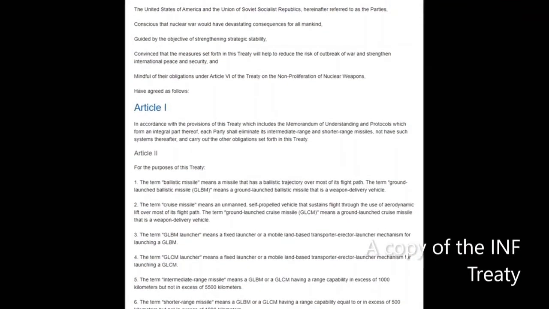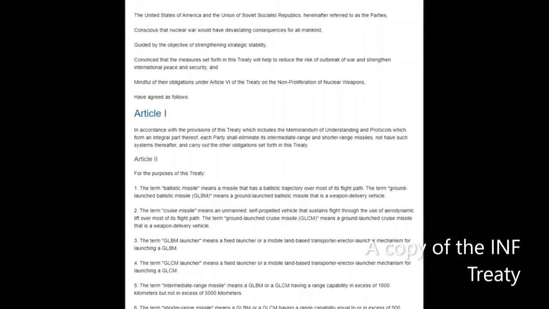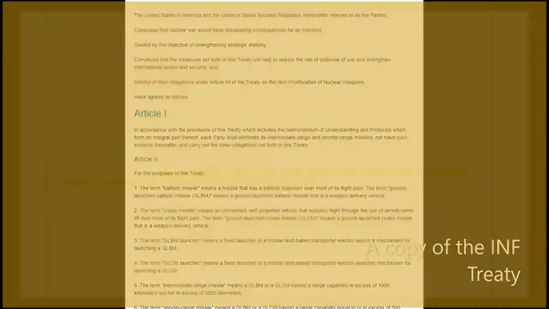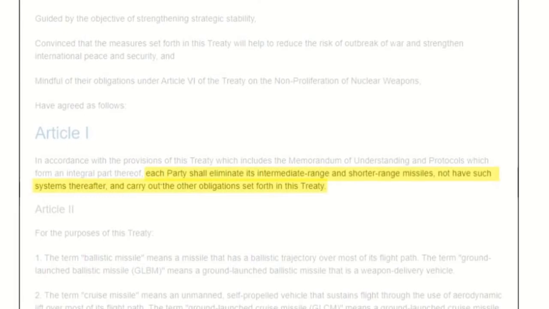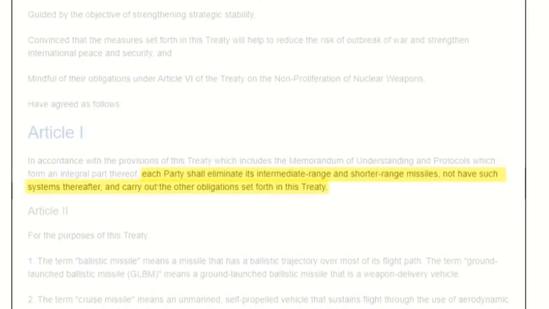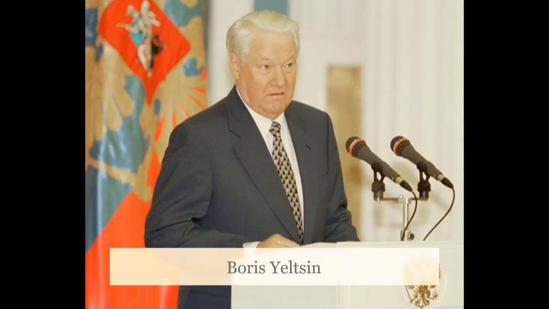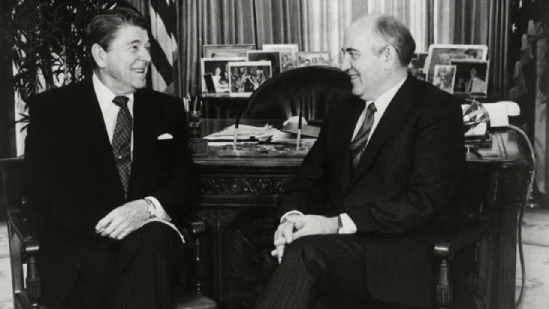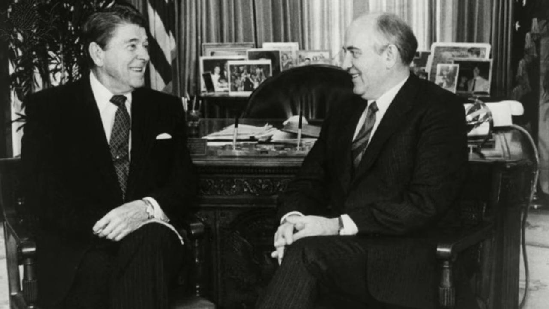He would later make a positive relationship with the West. This resulted in the INF Treaty, which stated that, quote, "each party shall eliminate its intermediate-range and short-range missiles." At this time was also when Gorbachev appointed and dismissed Boris Yeltsin, a later rival of Gorbachev. Also at this time was when Gorbachev tried to improve relations with America.